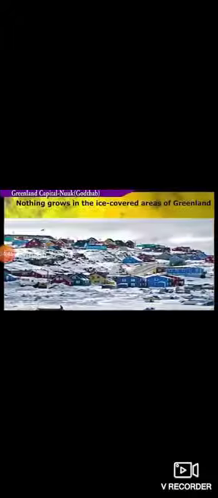Vegetation and wildlife. Yes, it is not possible. Nothing grows in the ice-covered areas of Greenland. In the coastal areas, the snow melts for a short period. बहुत ही कम टाइम के लिए यहाँ पे snow melt होती है.